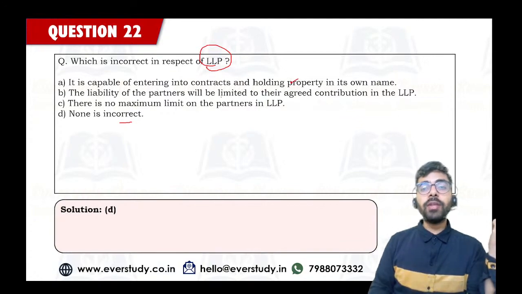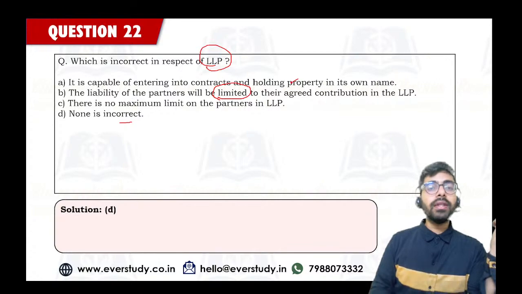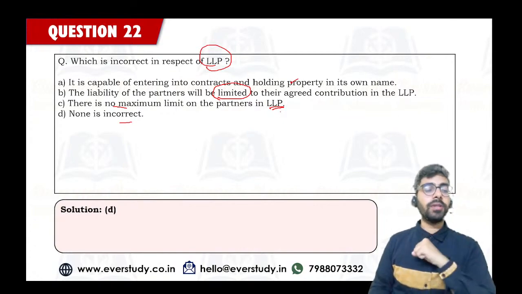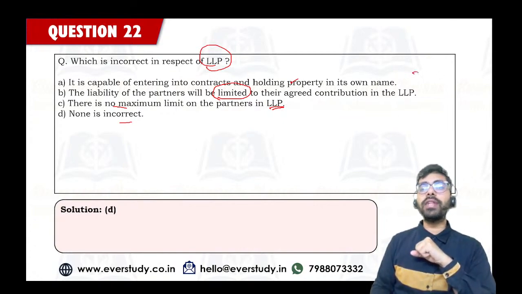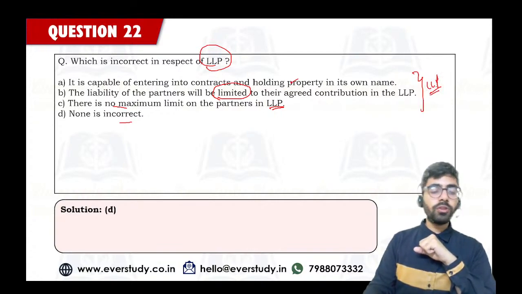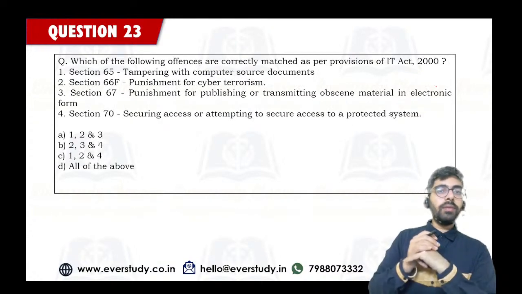The liability of the partners is definitely limited because it is a limited liability partnership. There is no maximum limit on the number of partners which can join an LLP. Okay, so that's why the correct answer is option number D. None is incorrect. All of these are correct regarding an LLP. So that was a very basic question that you should have answered correctly.